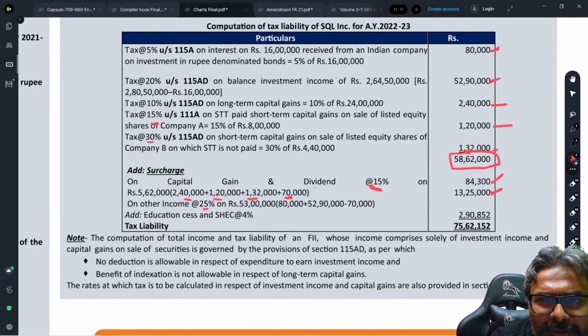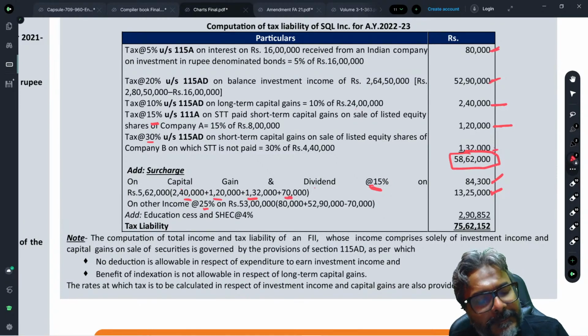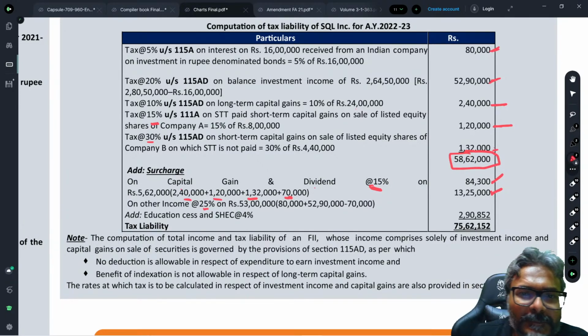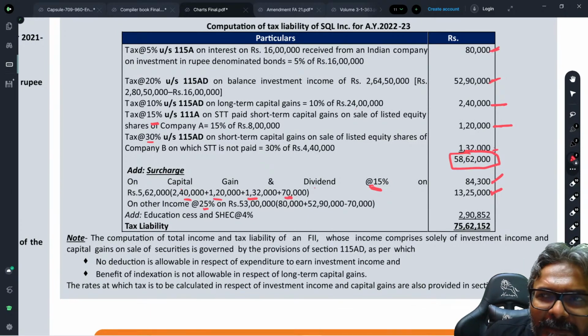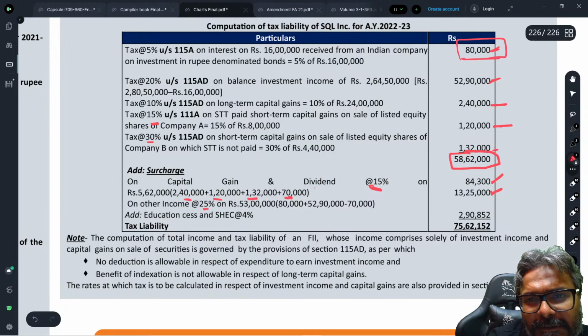So the dividend income is 3,50,000. 20% of that is how much? 70,000. So surcharge on the dividend income of 70,000 is at 15%. This 80,000 is this one.